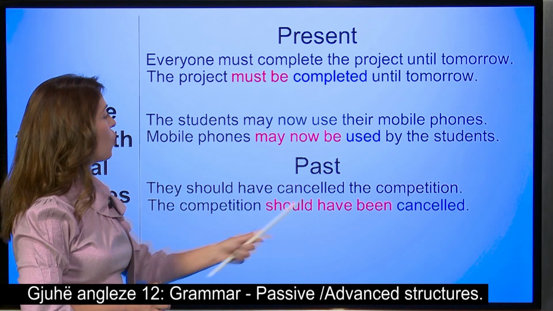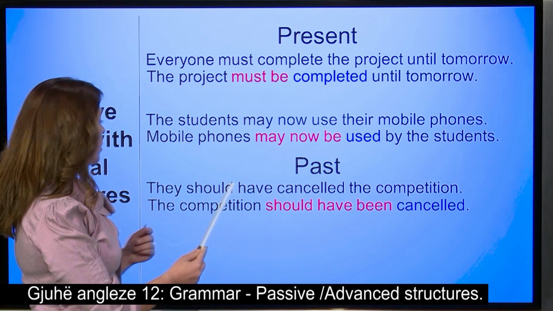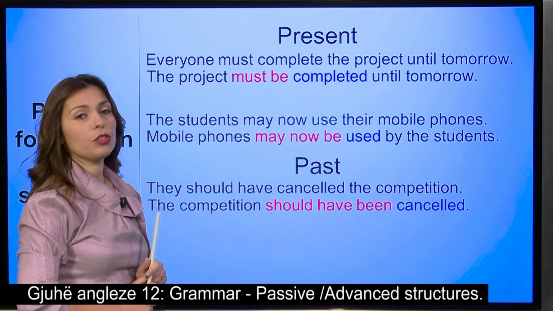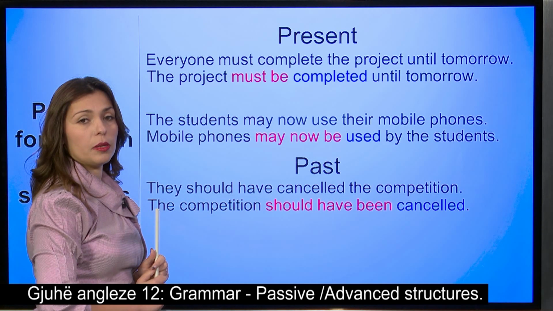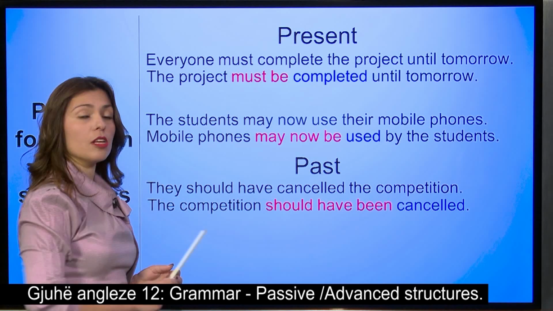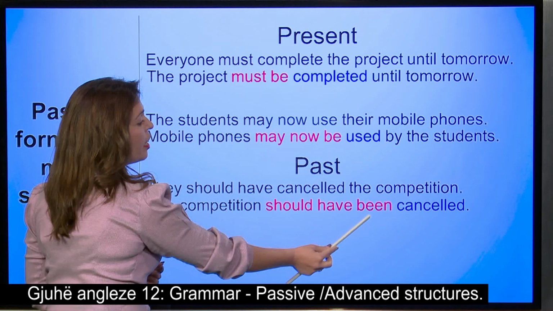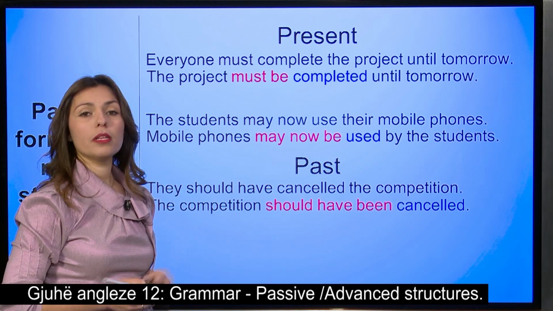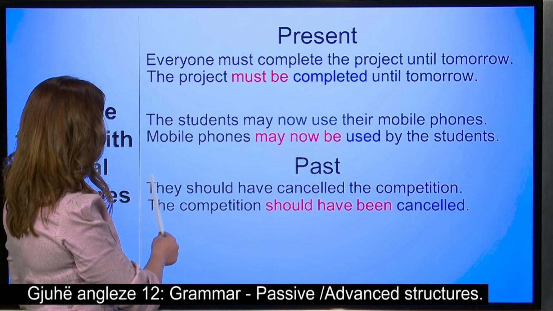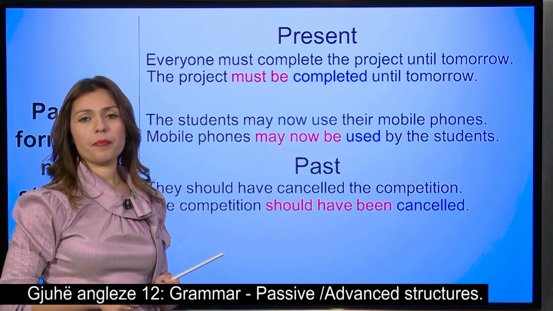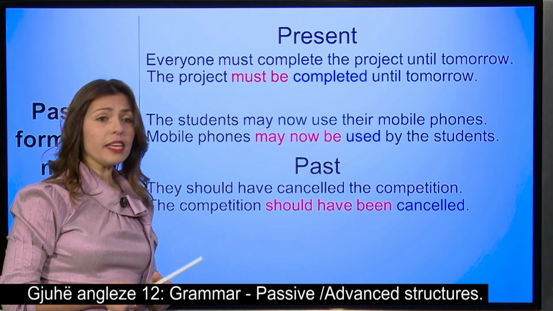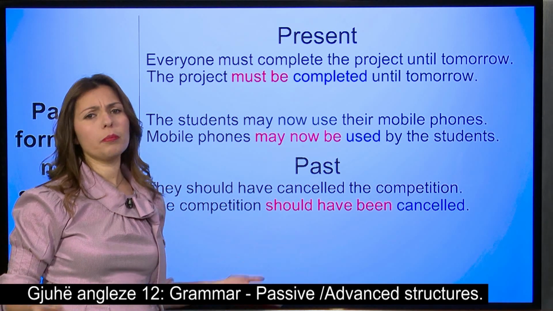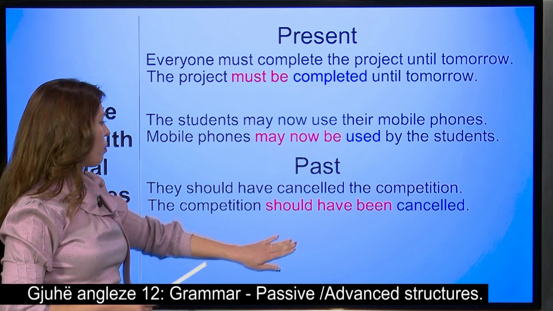In the passive, we start with the object that becomes a subject. So the competition, we continue with the modal form, should. But it is now in the past. So it's going to be should have, and our verb be. So should have been, and the past participle cancelled. We don't say by them because it's not necessary. What we are interested in is the action that the competition should have been cancelled, and not by whom. We don't really care about that.